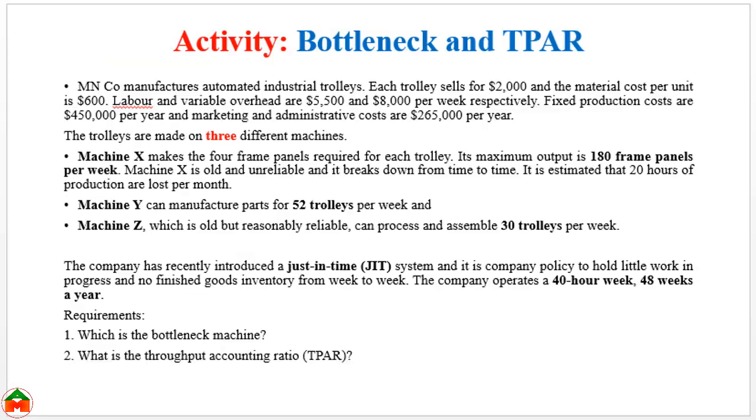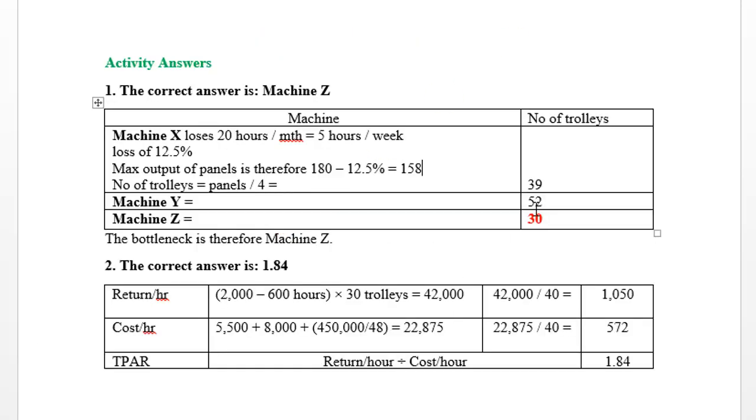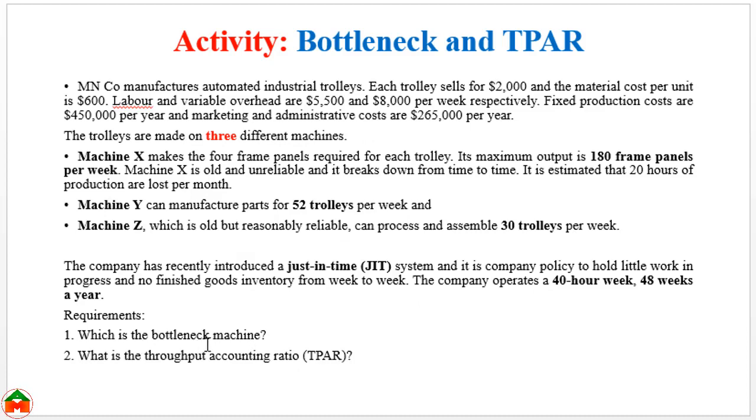And from the question, machine Y can produce 52 trolleys and machine Z 30 trolleys. So machine X 39 trolleys, machine Y 52 trolleys, machine Z 30 trolleys. So the minimum output is provided by machine Z. So it's a bottleneck machine, limited resources. Our first requirement was to find out the bottleneck machine.